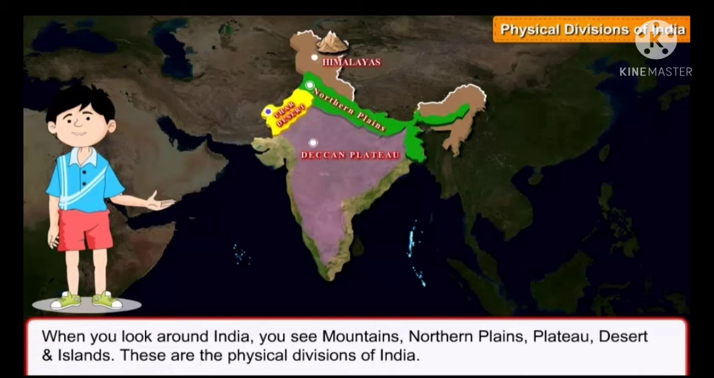So children, when you look around India, you see mountains, northern plains, plateau, desert and islands. These are the physical divisions of India. Okay, so what are the physical divisions of India, children? Mountains, northern plains, plateau, desert and islands. These all are called physical divisions of India. First of all, we will discuss mountains, the first physical division of India. We will start our class from mountains.